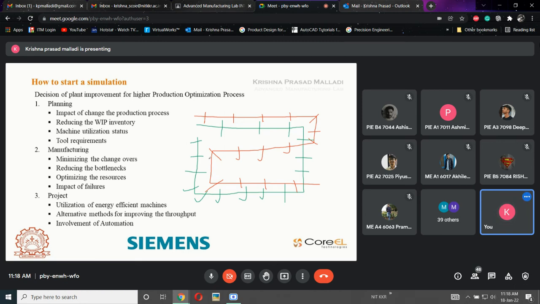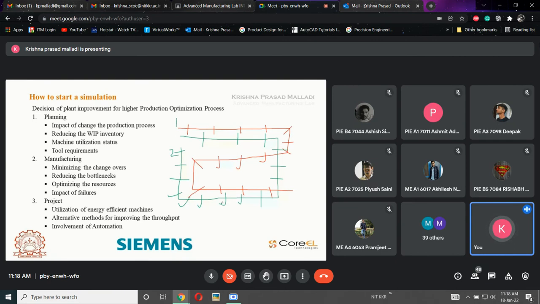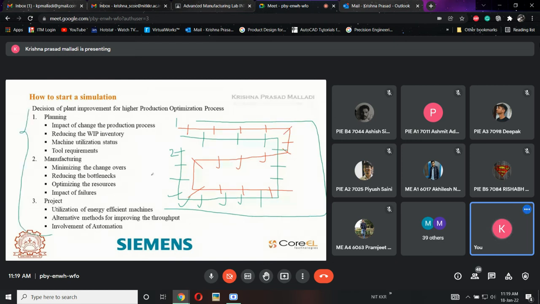This is the second and the red one is the first. If I get this type of upgradation, then I need to check whether this upgradation will be feasible for my model, whether I have a place that will fit this layout or not. What will happen if I type this type of layout? How am I supposed to move the material handling across all these stations? If I have all these things with me, then it is easier for me to do the alternatives and modifications in the plant for which I have created the model. Okay.